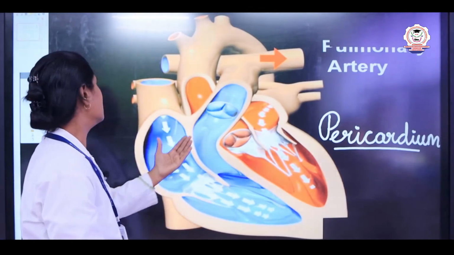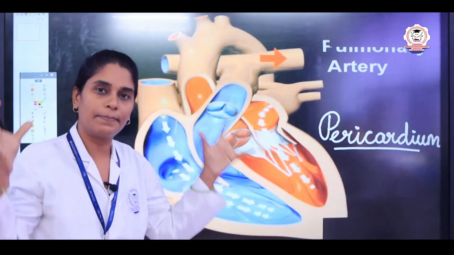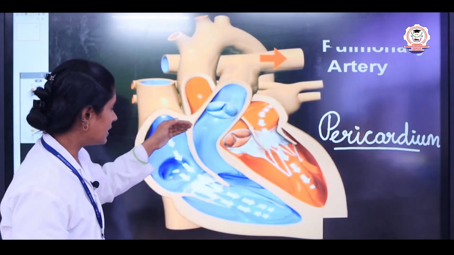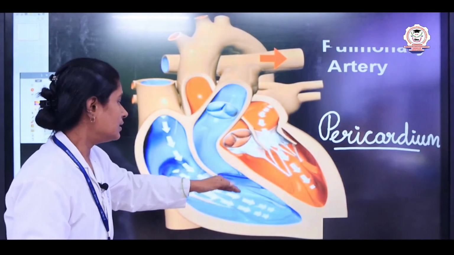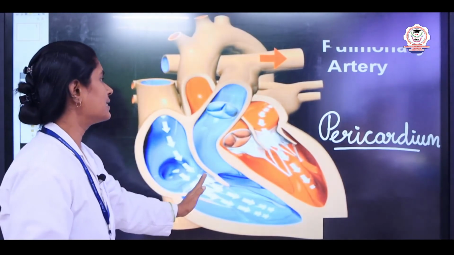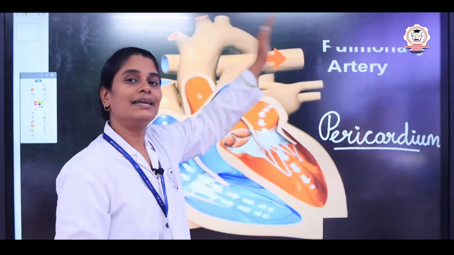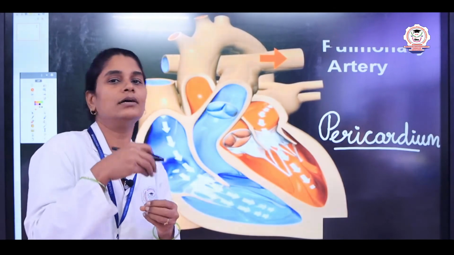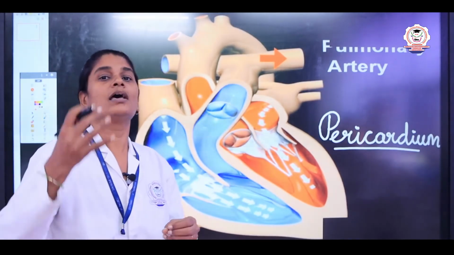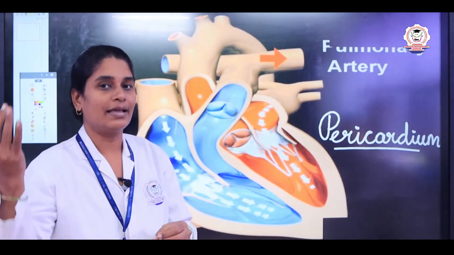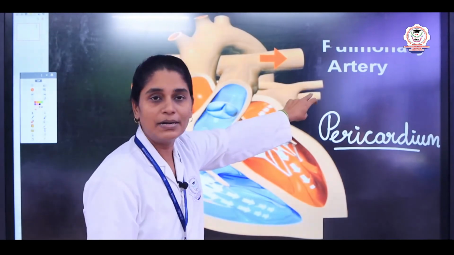The right atrium receives the deoxygenated blood from all the parts of our body, and it is sent to the right ventricle. From the right ventricle the deoxygenated blood is carried through the pulmonary artery to the lungs to add the oxygen, right. Again from the lungs the oxygenated blood is taken through a blood vessel known as the pulmonary vein.